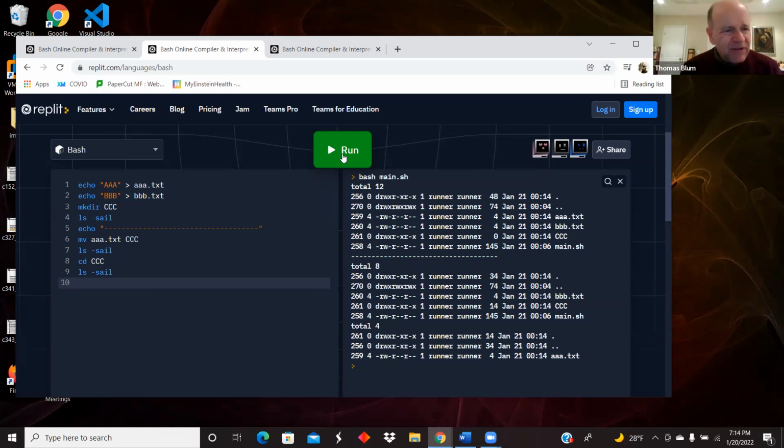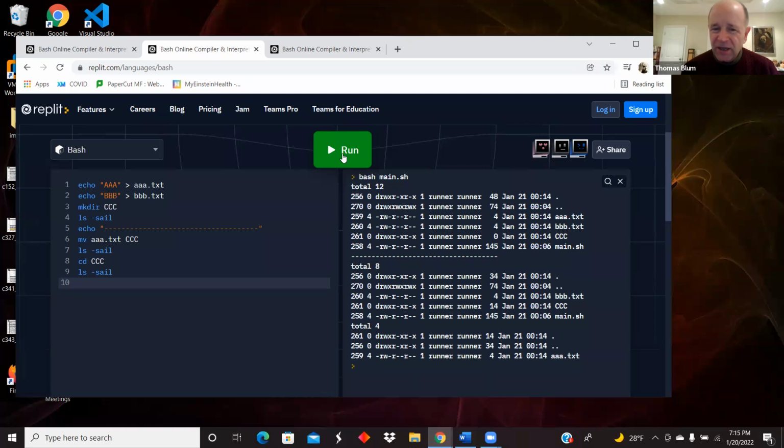Line 7 is the second ls, and now we see that aaa.txt is gone. Then in line 8, we move into the subdirectory ccc and perform an ls. And then we see, oh, that's where the aaa.txt file went. It's down now in the subdirectory. And it should have the same inode, and it does.